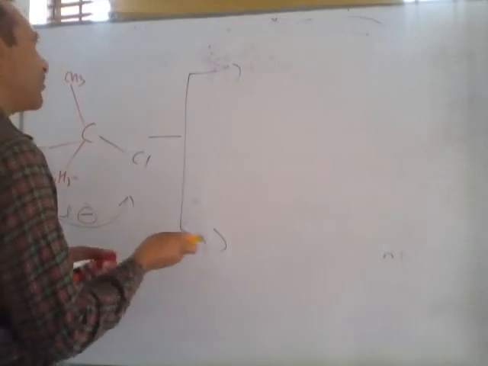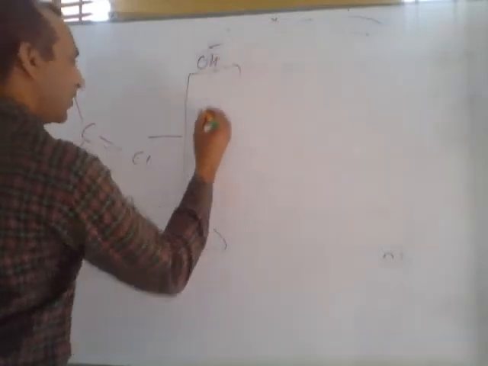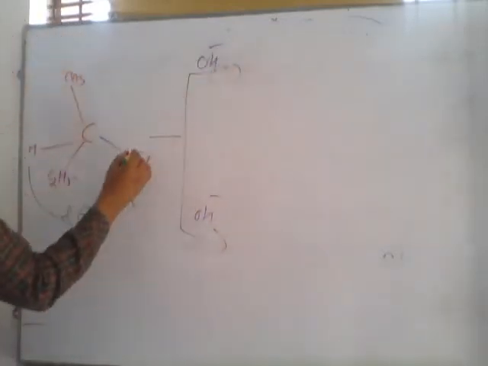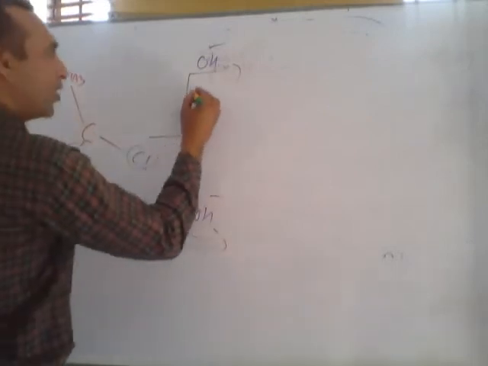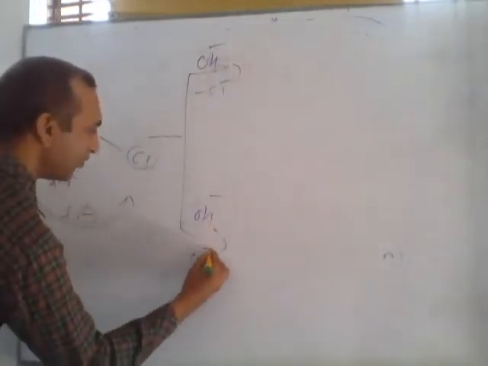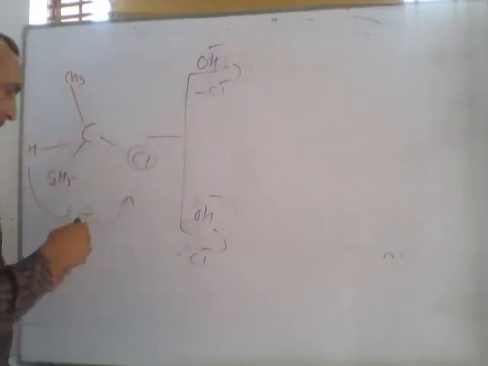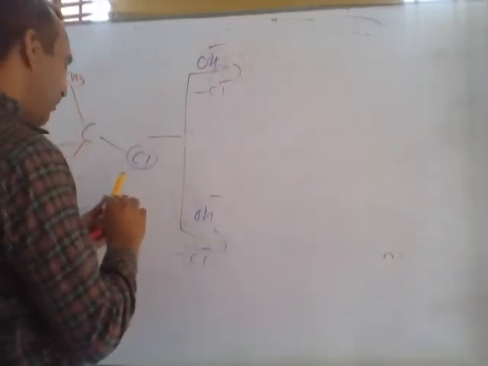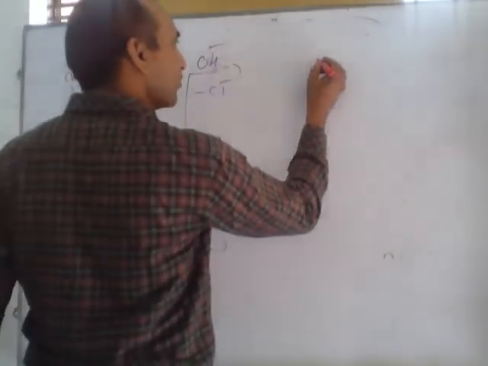By reaction with OH minus, if this OH replaces this chlorine, so chlorine is removed and OH joins instead of chlorine. So in the product two different types may be formed.